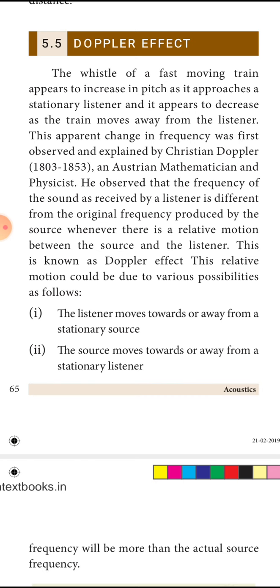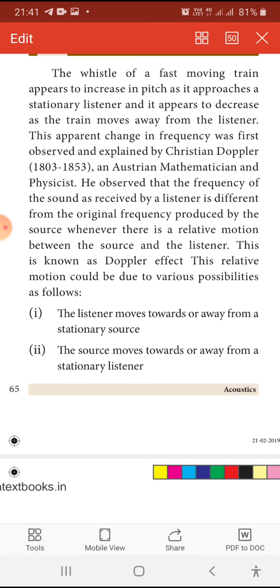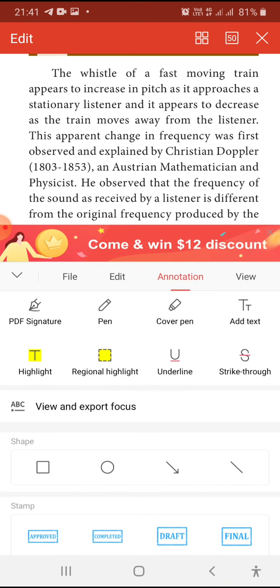When you are very near to that object or far from that object, the frequency of sound varies. That is called apparent frequency. It may increase or it may decrease. So the difference in frequency of sound, whenever there is a relative motion between the source and the listener, is called the Doppler effect.